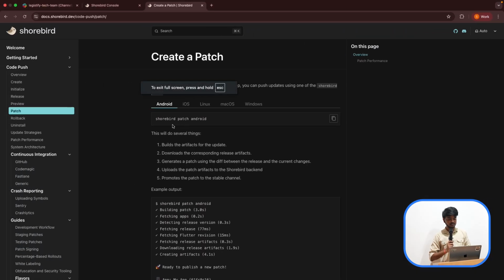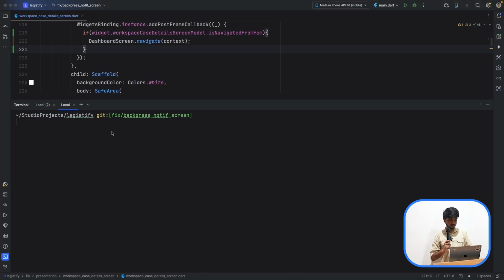So for the patch, we just have to run this command. It will create a patch. Patch is basically whatever you have fixed in your recent build. That is called a patch. Patch is basically, in the literal sense, you are applying a bandage over something. So just a second, I'll just copy and paste this command. कोई risk नहीं लेना है.